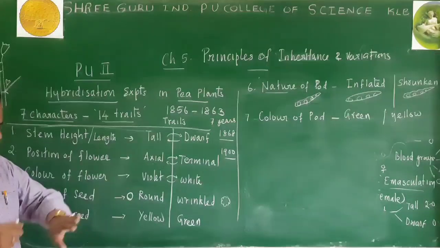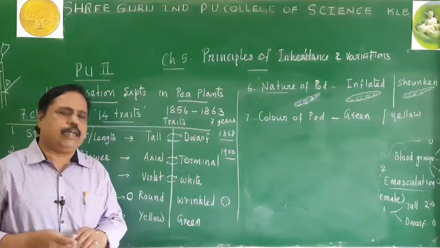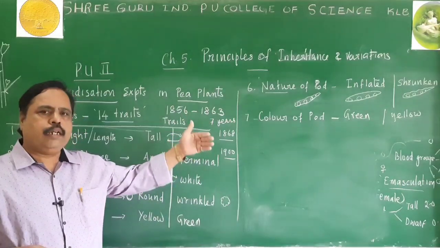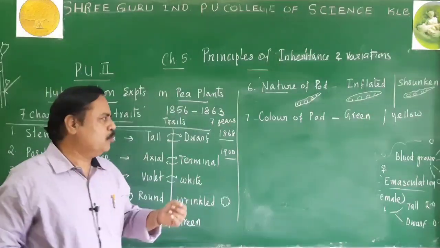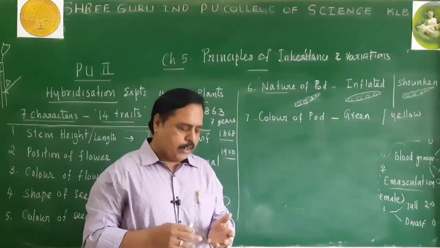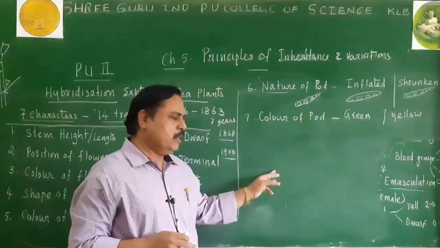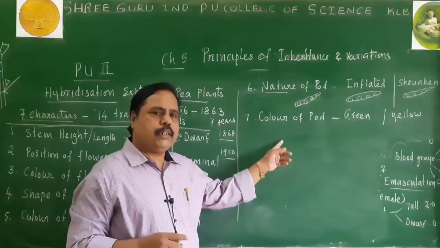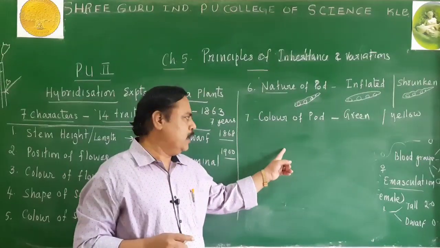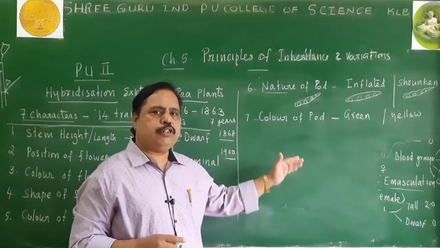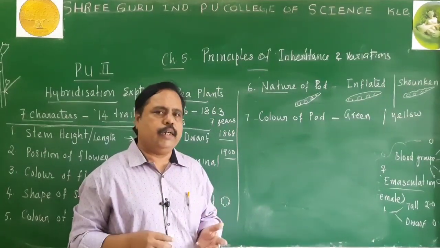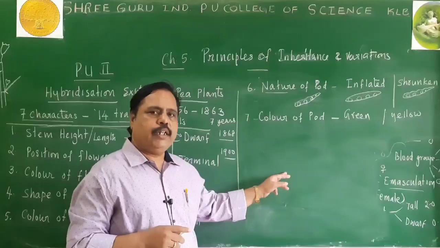So dear students, in today's class, let me recall; you can make note of some questions here. What is called inheritance? Inheritance means the process of transmission of characters from the parents to the children. What is called variation?